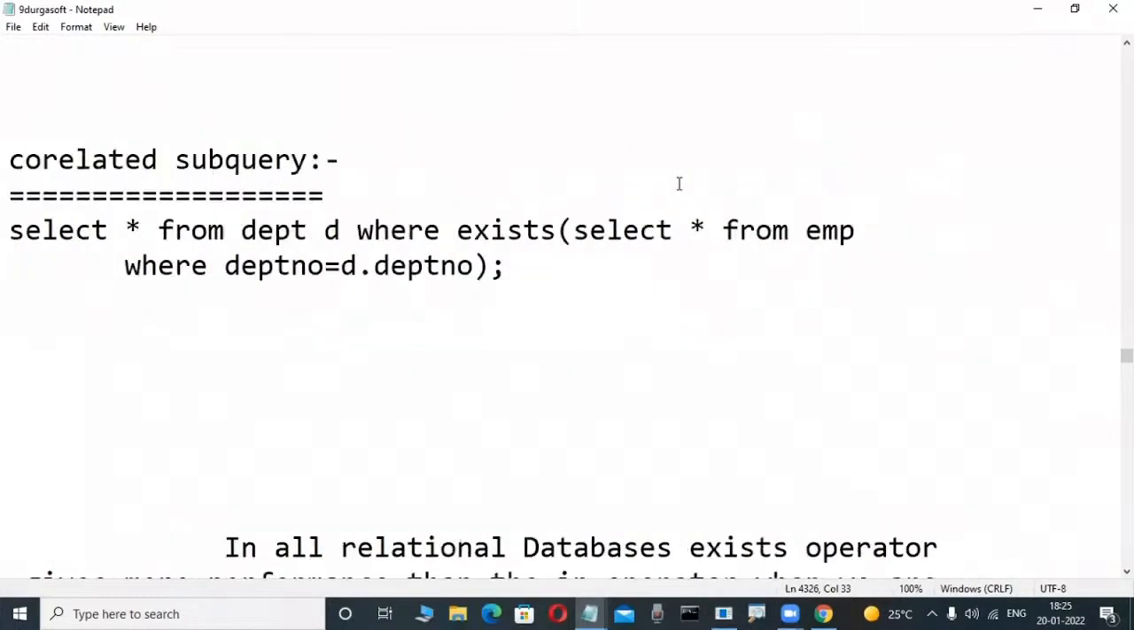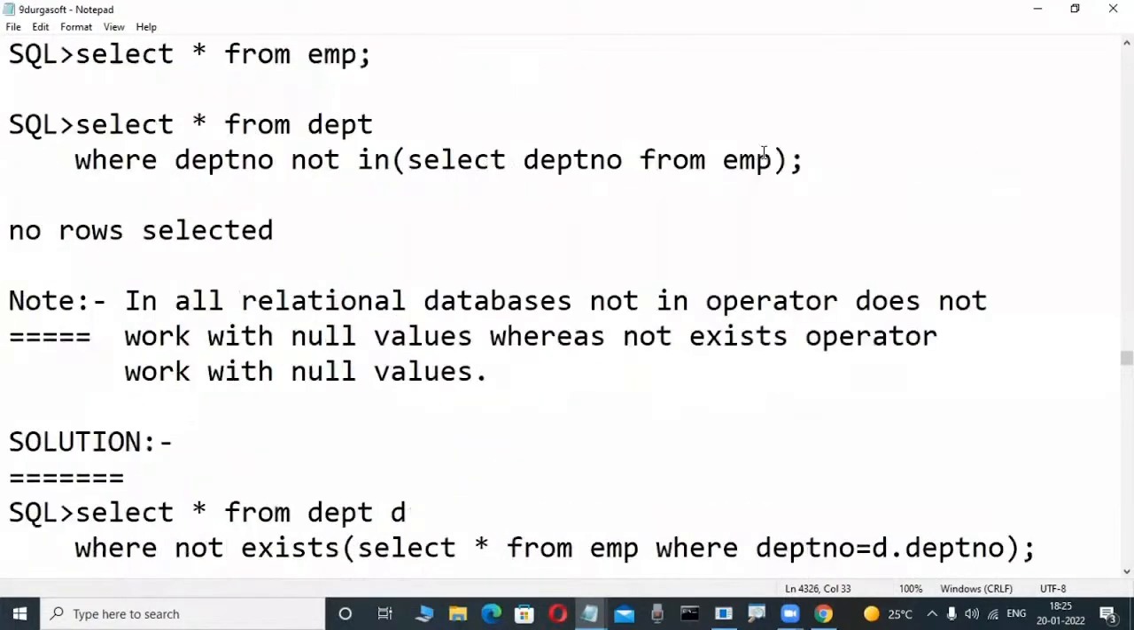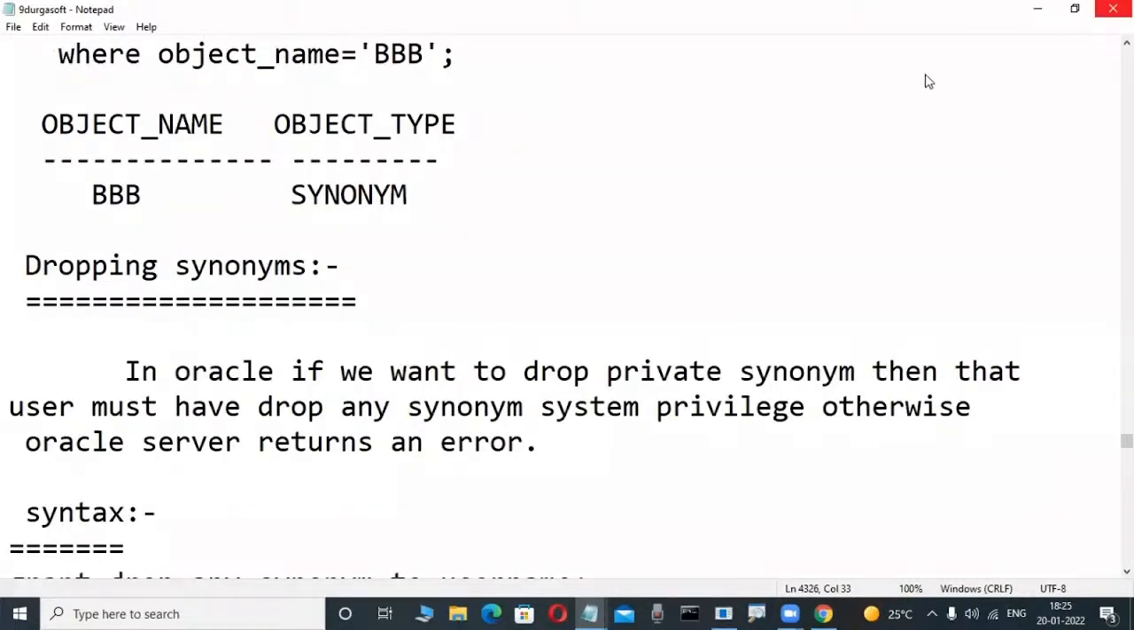Some queries are there. These are all things we are familiar with. Don't worry. Then database objects, so many things are there. We are learning them. These are big concepts.